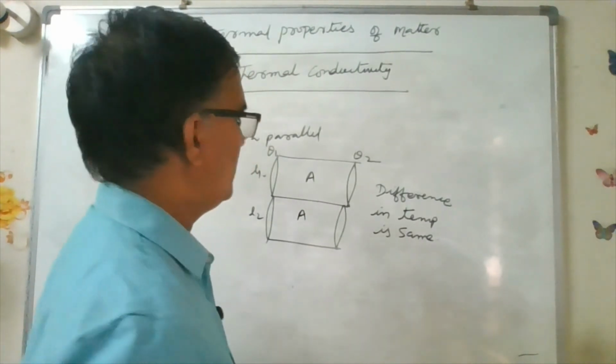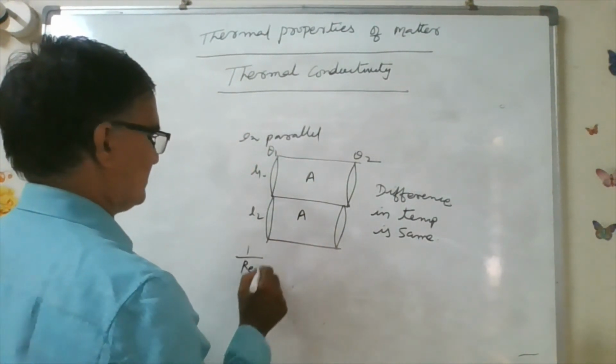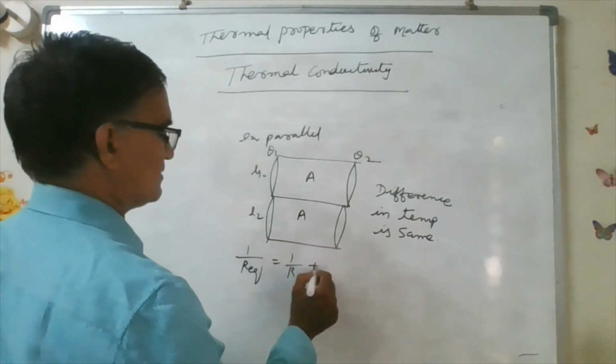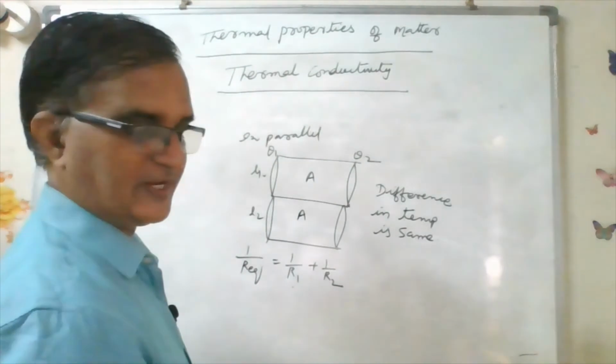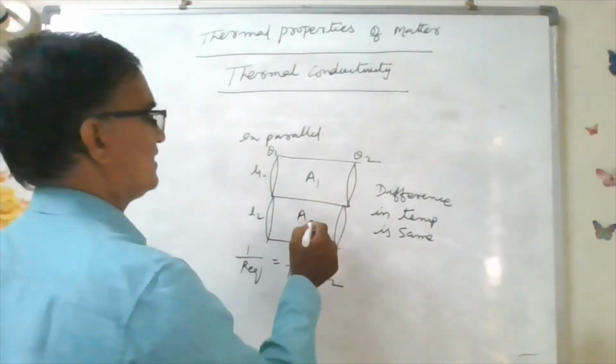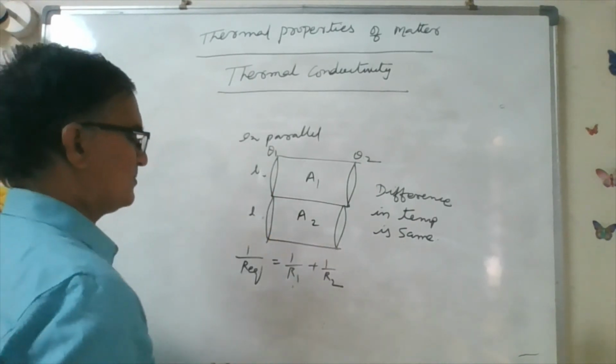Since they are connected in parallel, 1 by R equivalent is equal to 1 by R1 plus 1 by R2. Here they have different areas, A1, A2, and the lengths are the same.